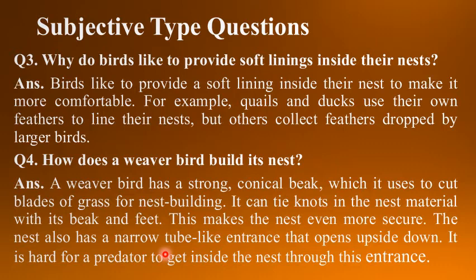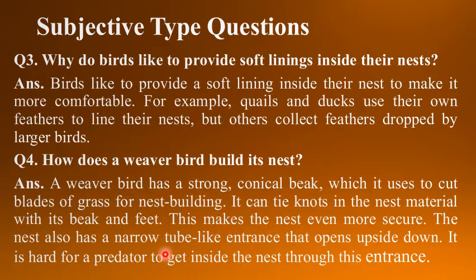And tying the knots makes the nest more safe or secure. This nest also has a narrow tube-like entrance, that opens at the bottom of the nest. And it is very hard for the predators or enemies to get inside through that entrance.